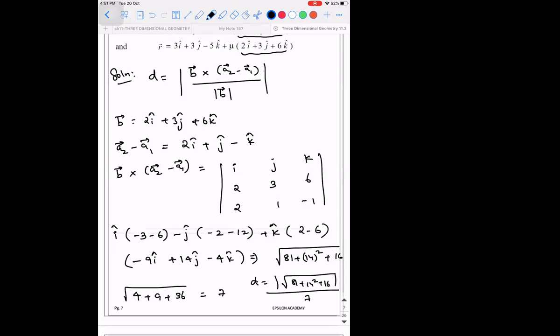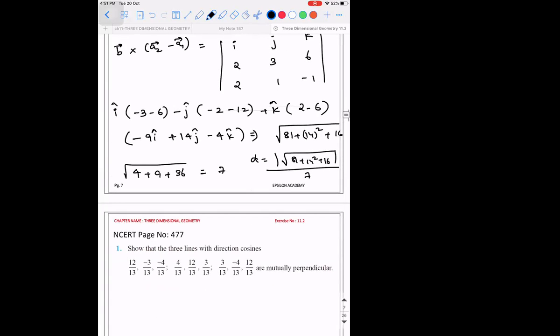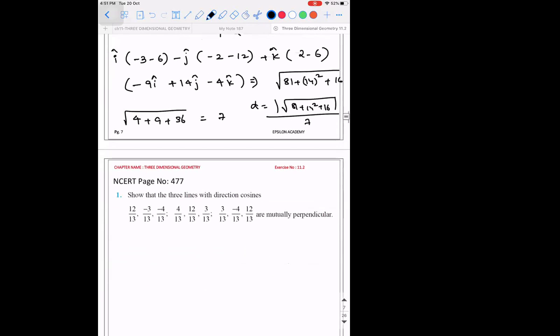Okay. So with this, the concept of this exercise is over. I want you all to try the problems from this exercise.